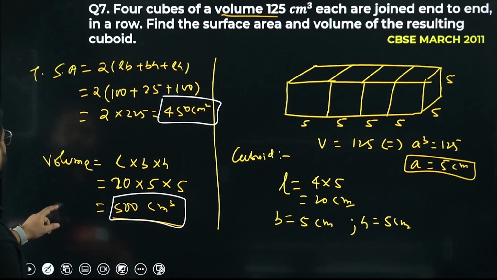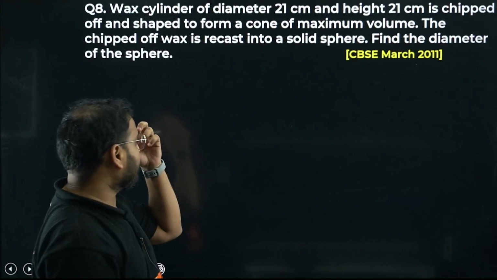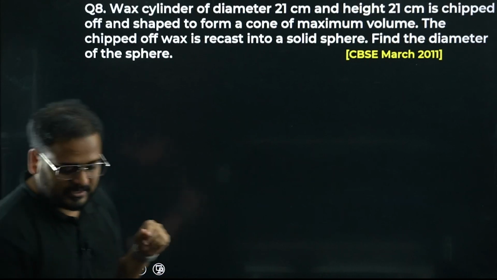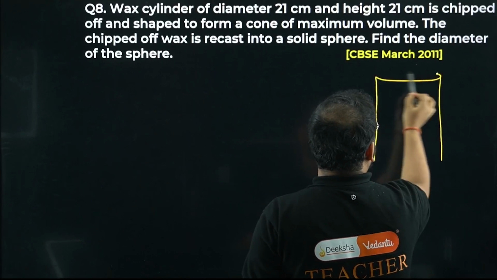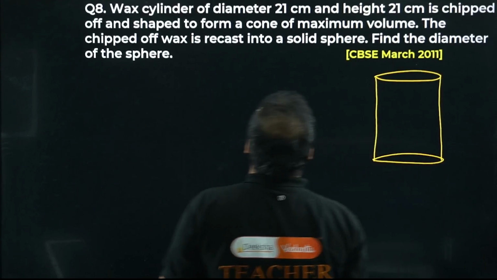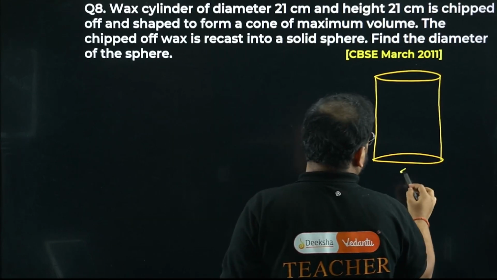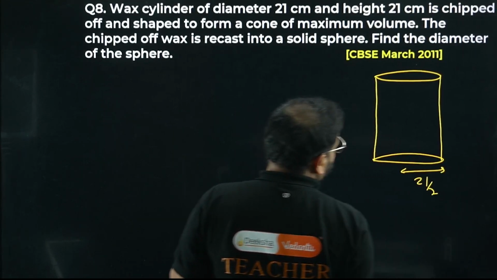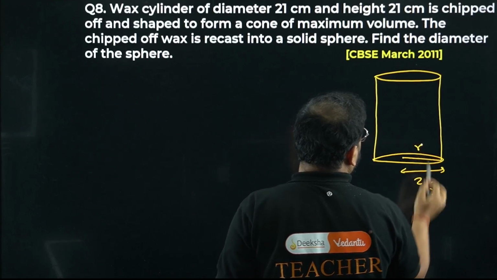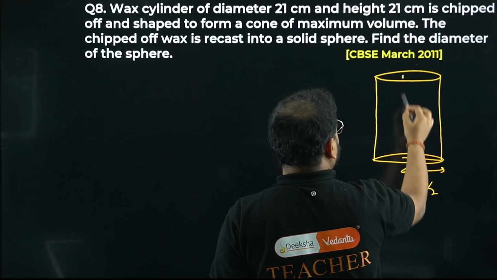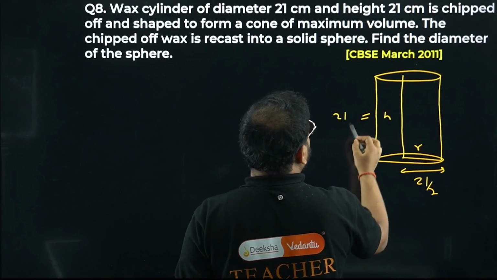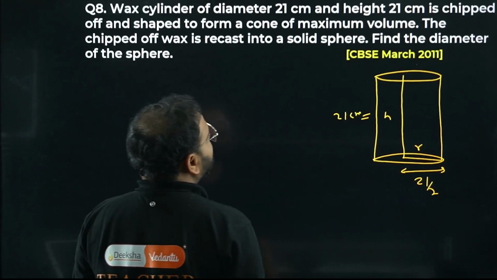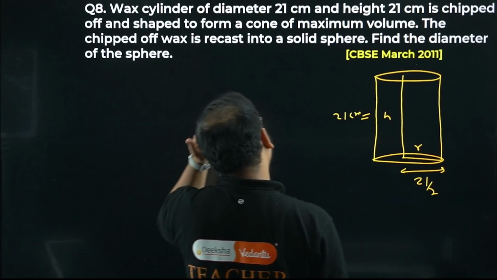Now moving on to question number 8. Let's have a look. A wax cylinder of diameter 21 centimeter and height 21 centimeter. Cylinder is there, right? Let's draw a cylinder. Diameter is 21, so what's the radius? 21 by 2. This is the radius. And height 21 means this value is again h, 21 centimeters.